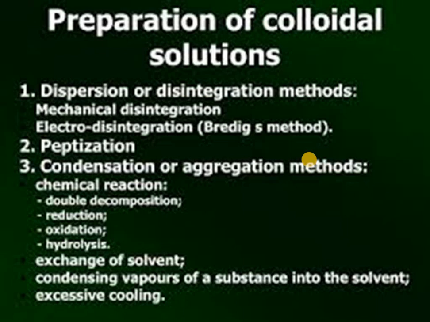The second category of methods is the condensation or aggregation method. Under that, basically 4 methods are there under chemical reaction: double decomposition, reduction, oxidation and hydrolysis. We will discuss each one in detail. Then there are exchange of solvent, condensing vapors of a substance into the solvent, and excessive cooling. So these are the methods for the preparation of colloidal sols.